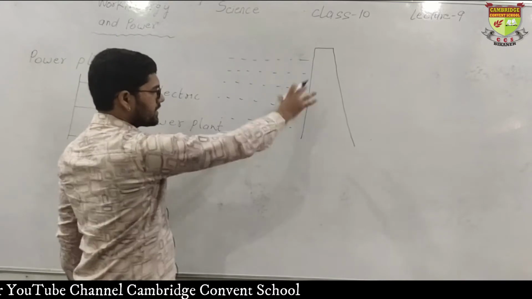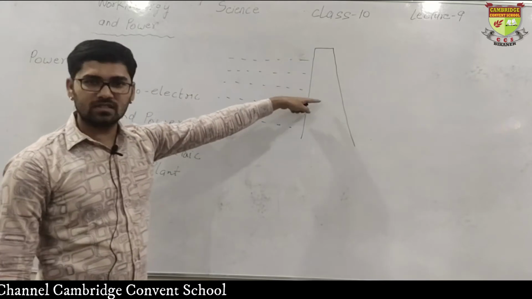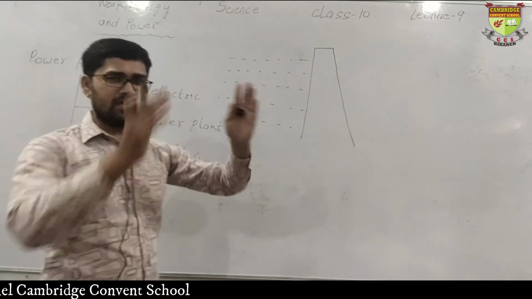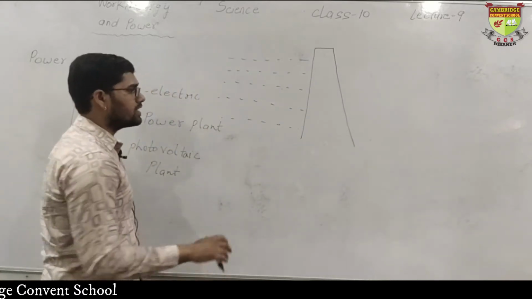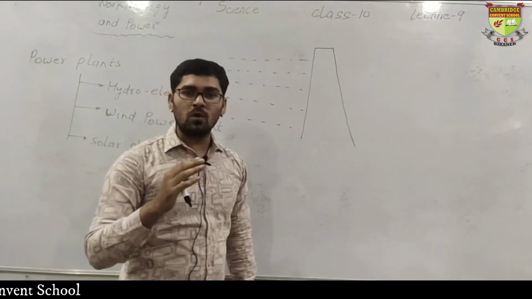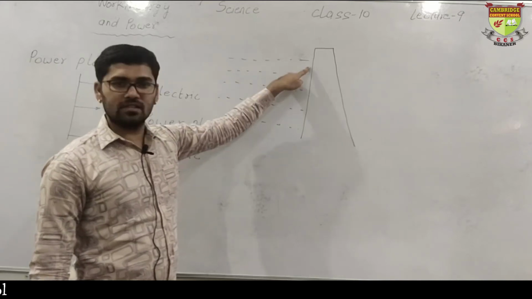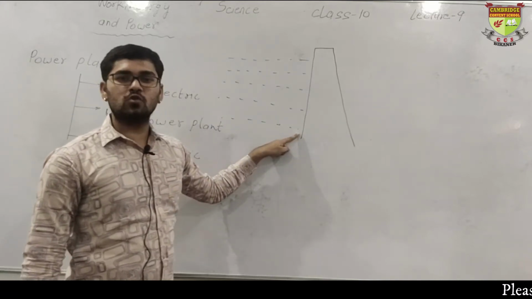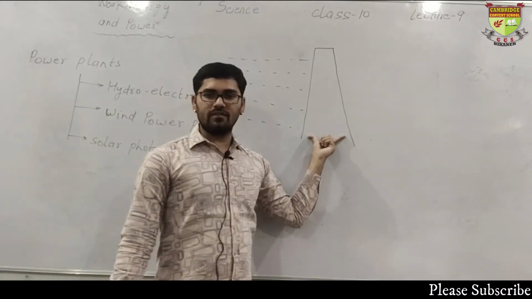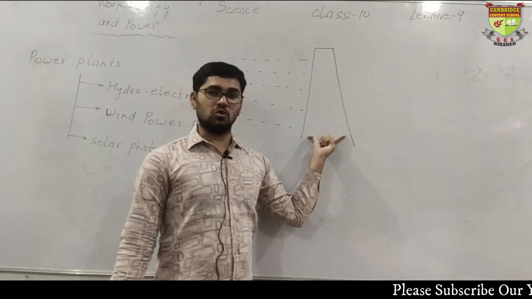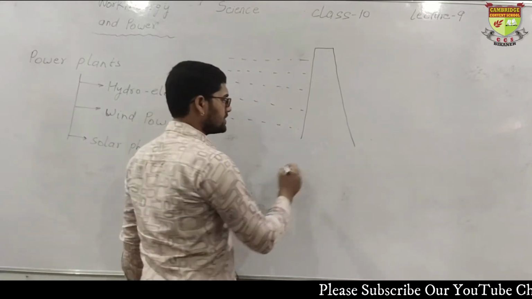Okay. So, this water is stopped with the help of a dam. And why is the dam constructed in this structure, thinner at the top and thicker at the bottom? Because you must know that a liquid always applies more pressure downward. At this place the pressure will be high, and at this place the pressure will be low. So, this place has to bear a lot of pressure. So, at this particular depth the dam is made very thick so that it can sustain the greater pressure. Clear? Okay.